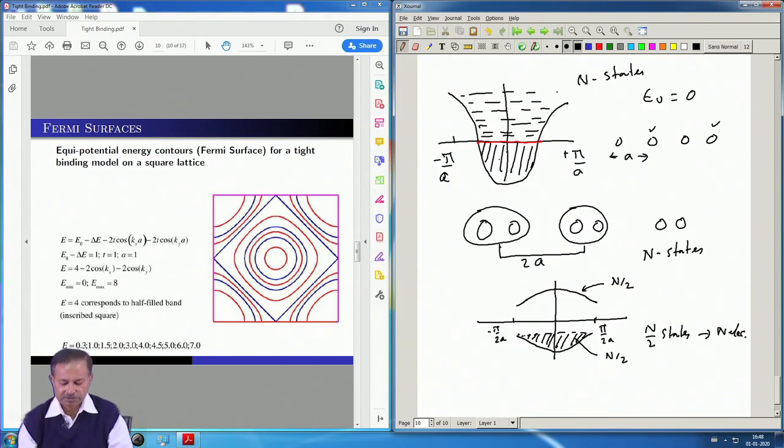This situation is energetically favorable, and it has gained a large amount of energy by pushing the occupied part of the band down from here to here. Each of these n electrons has gained a lot of electronic energy, and that means this is a more stable state than the previous one.